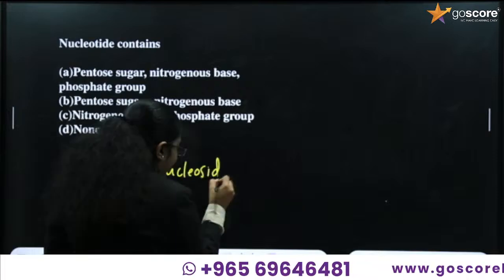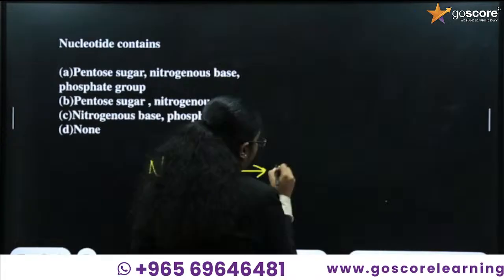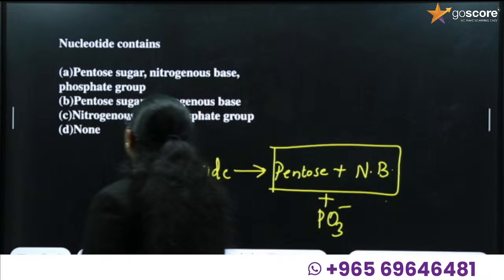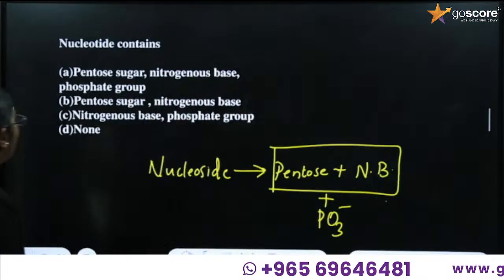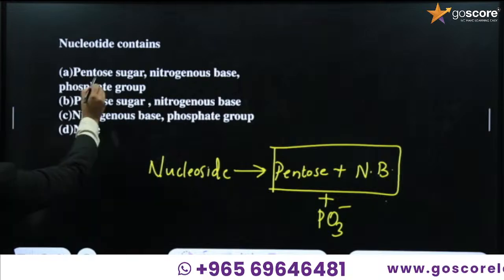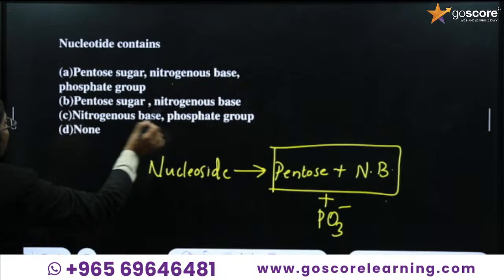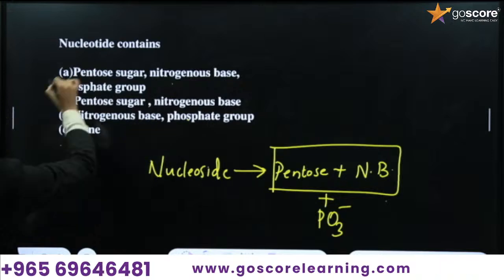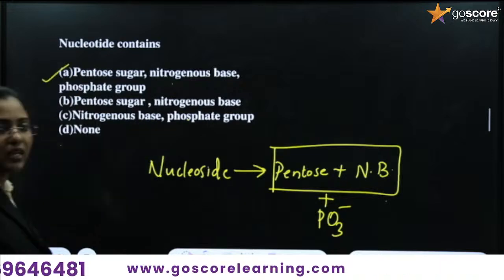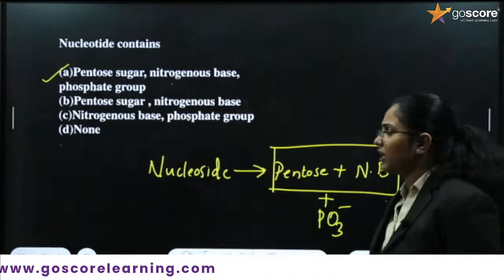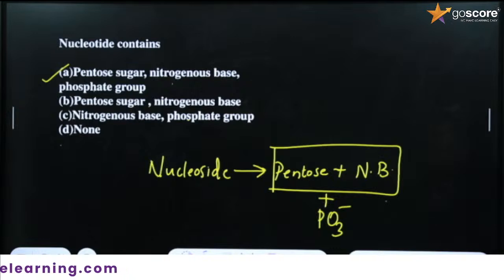Nucleoside, it is pentose sugar. We call it a nucleotide. So what is the correct option here? Pentose sugar, nitrogen base, phosphate group. Okay, so the option is A. Option A is the correct answer. The correct option is pentose sugar, nitrogen base and phosphate group.